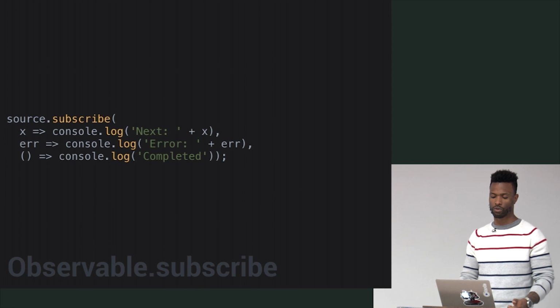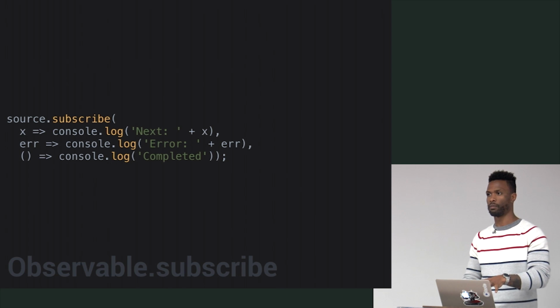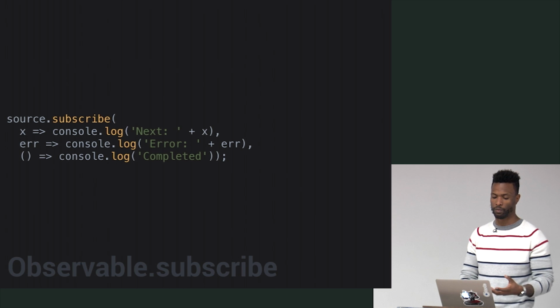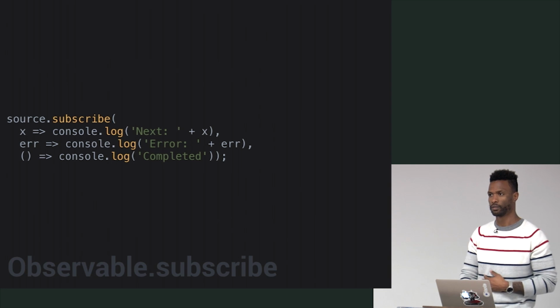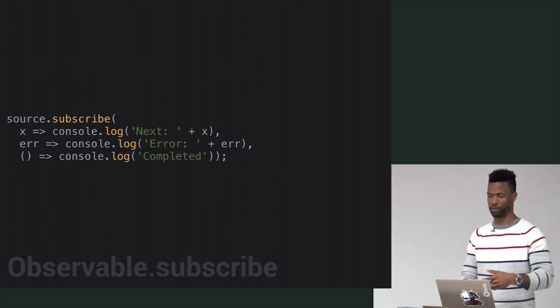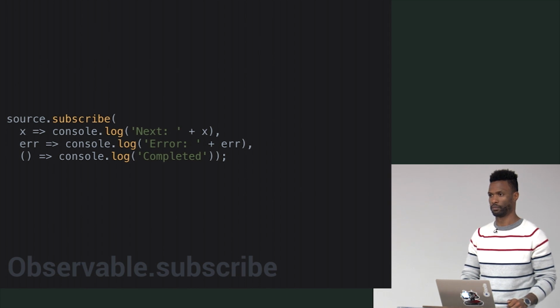So here's an example. This source would be some type of observable stream. In our case, it's going to be some type of HTTP method, probably a GET or a POST. And then we're going to subscribe to that observable. When a piece of data comes in, in this case x, we're just going to console log next. If an error were to happen, we would console log the error. And finally, when there's nothing more and we're unsubscribing, we're completed. So conceptually, it's the same. Right now, the only difference is the word subscribe. But if I put then there, it looks just like a promise. So it's just the word right now.